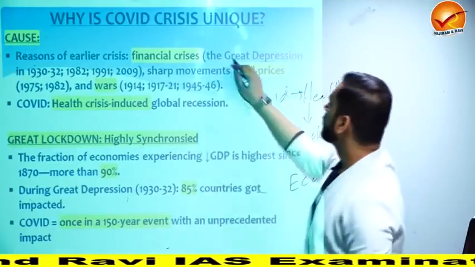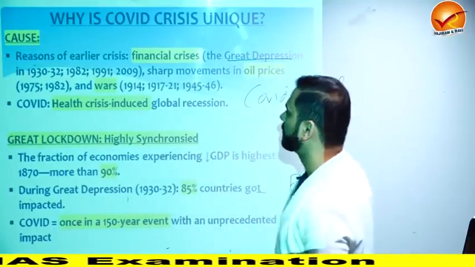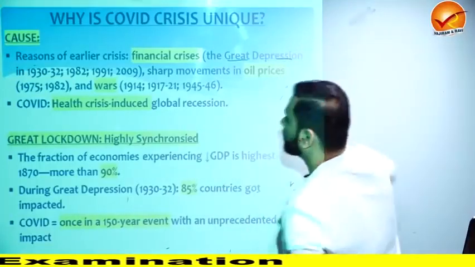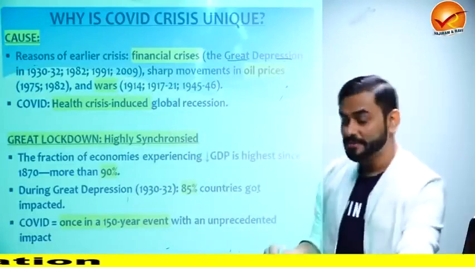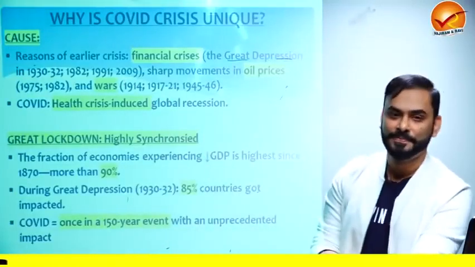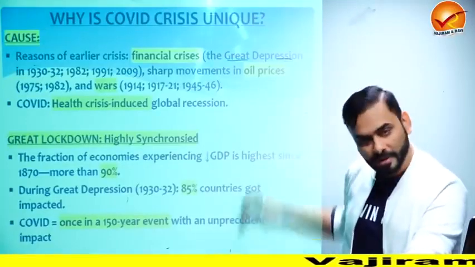So if you see, there was the Great Depression. Then we have the Global Financial Crisis of 2009. And this crisis actually has been called the Great Lockdown. So whenever you see GL, you should understand they are talking about the COVID-related crisis.